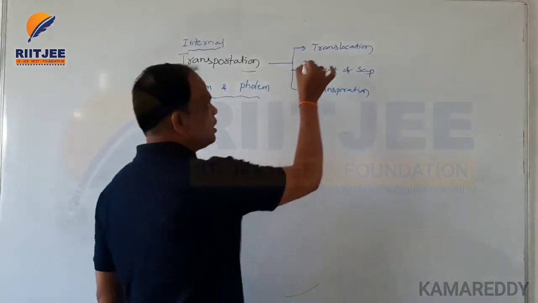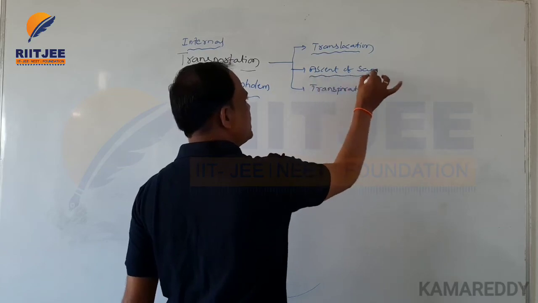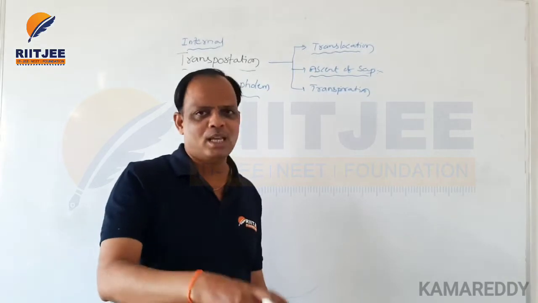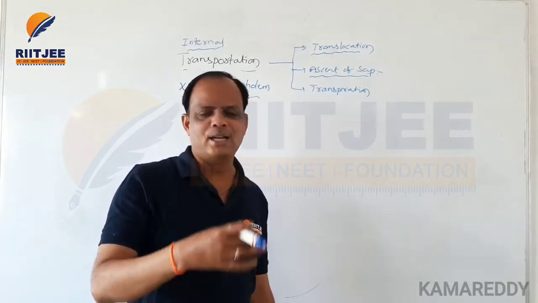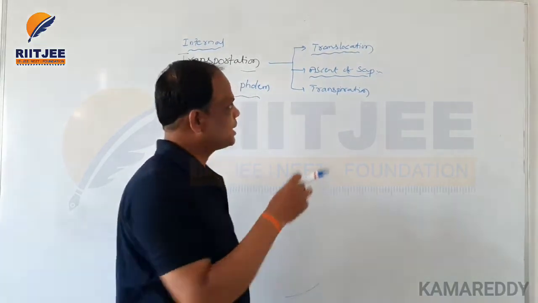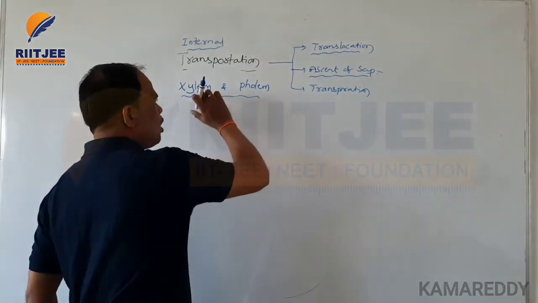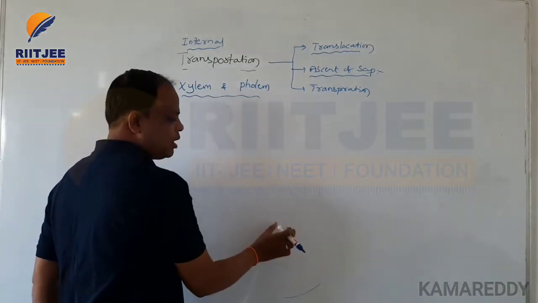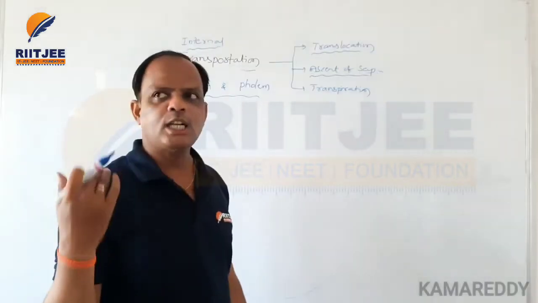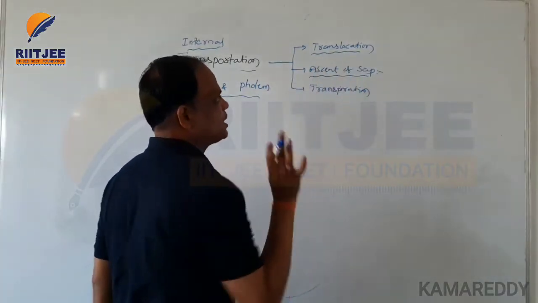Okay. So first of all, the ascent of sap means here the root system absorbs water and mineral nutrients from the soil, and such components are transported through the xylem from the root system to the shoot system and various different parts of the plant. That is also called ascent of sap.